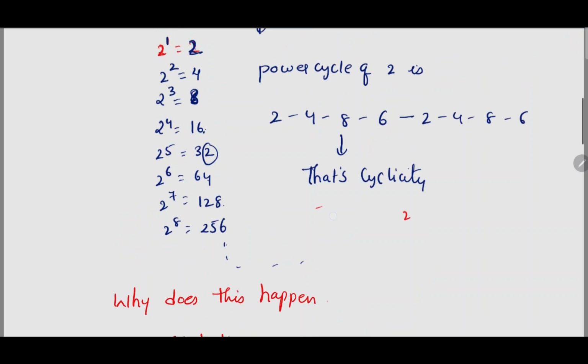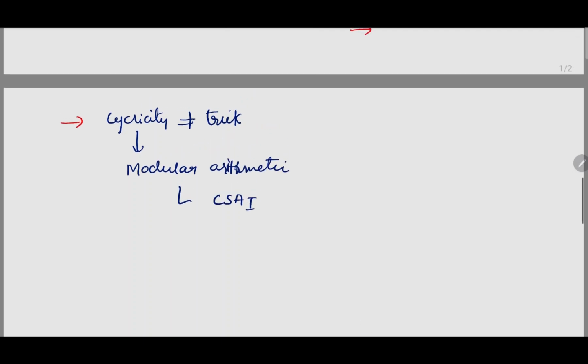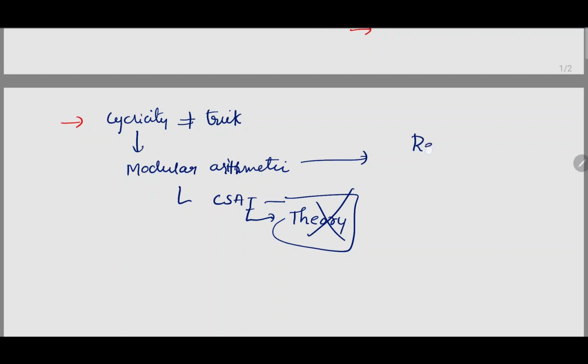As we have seen, this is one loop, and again it enters this loop, and so on it continues. I hope you are getting the points clearly. First of all, you have to understand that cyclicity is not a trick. It is a property of modular arithmetic. But in CSAT, remember this: you don't need the theory of modular arithmetic, but what you need is to recognize the pattern.